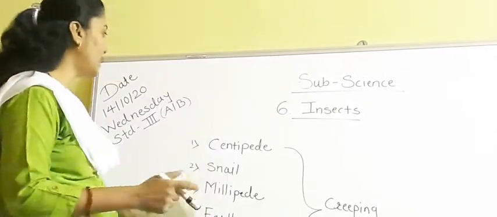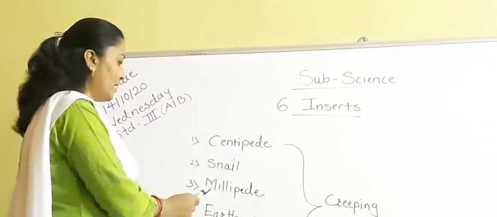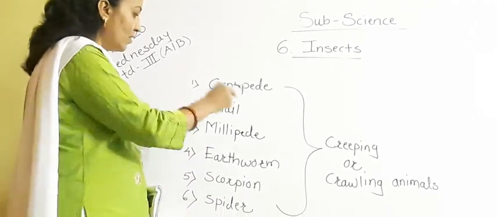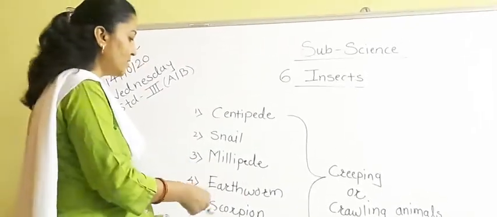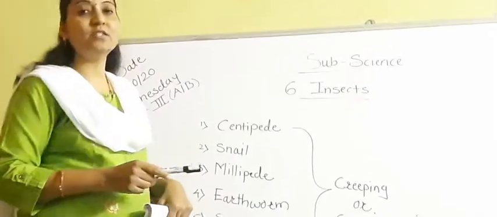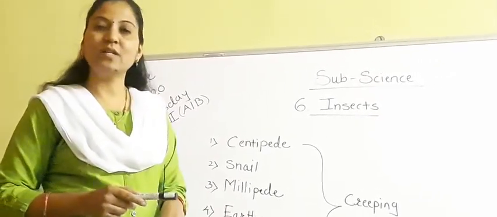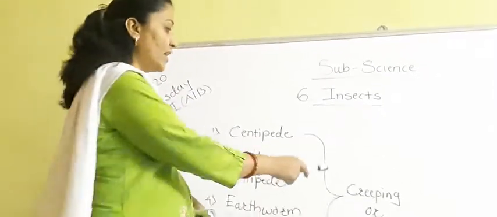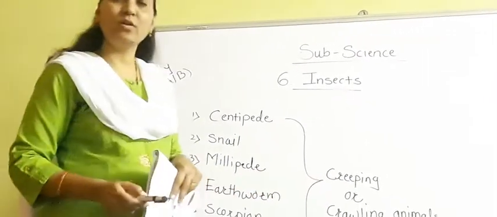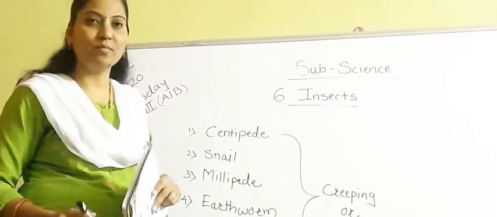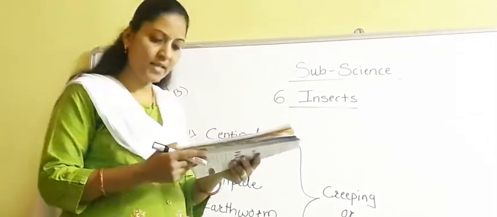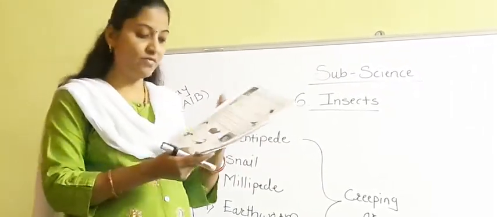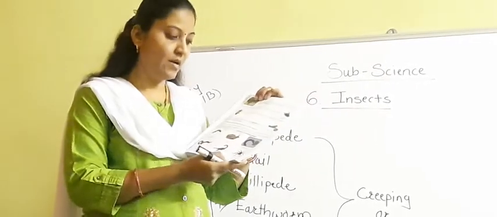For example, now see, centipede, snail, millipede, earthworm, scorpion, spider, all these creatures just look like insects, but they are not insects. Then what are they? They are creeping or crawling animals. We call them creeping or crawling animals. So now you can see on textbook page number 59 the pictures of these crawling or creeping animals.